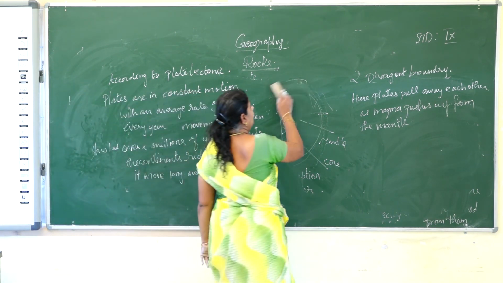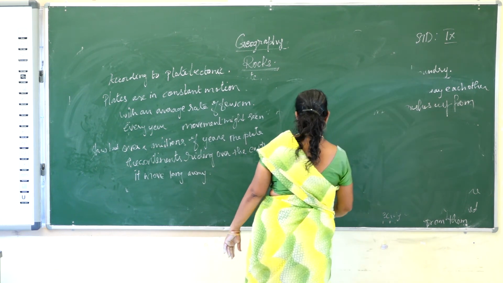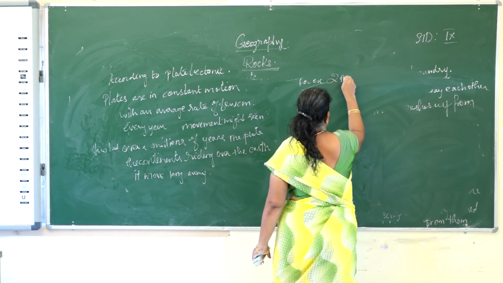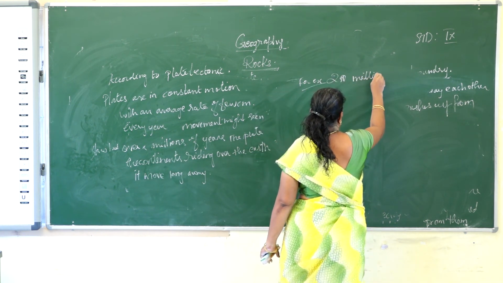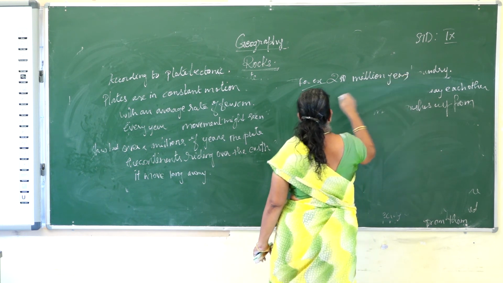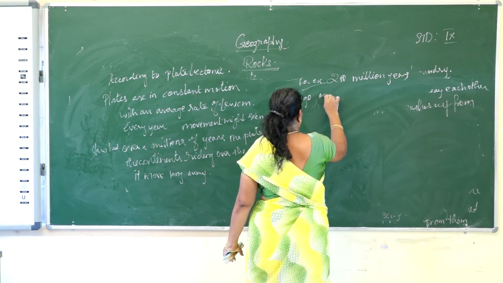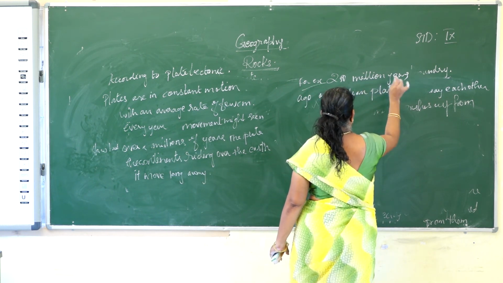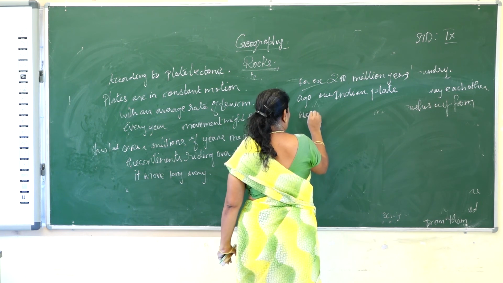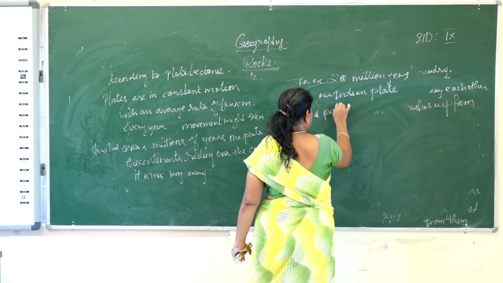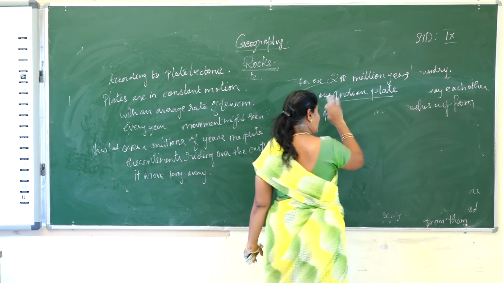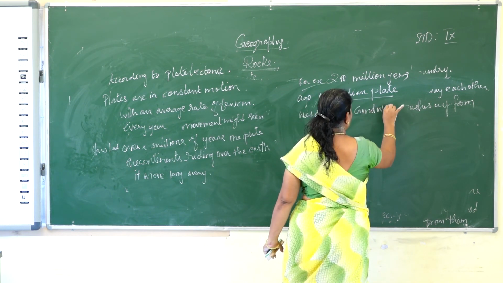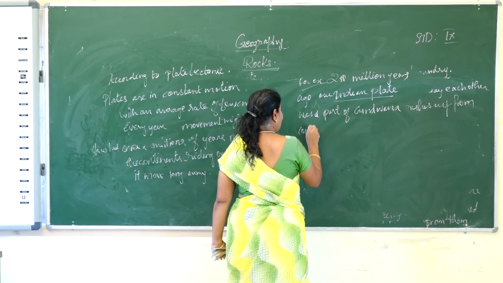For example, 250 million years ago, our Indian plate was not separate like now. It was a part of the Gondwana continent.